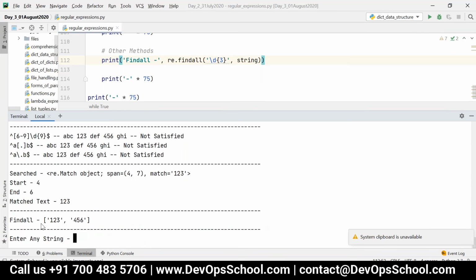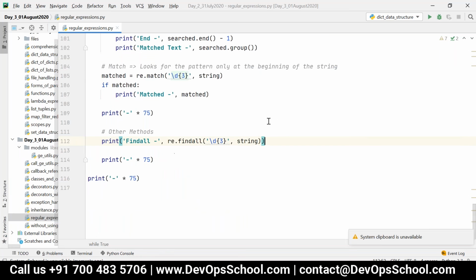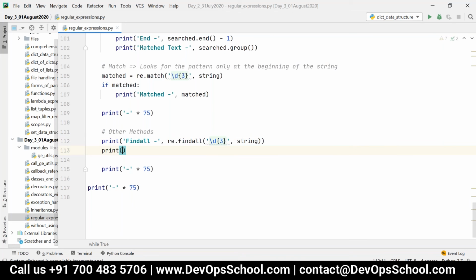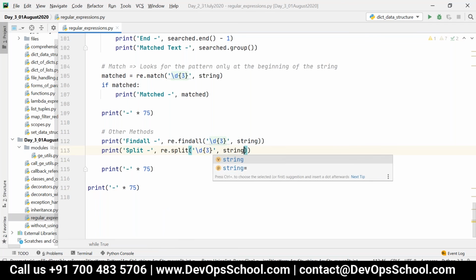Now you can see all the occurrences of the pattern have been retrieved. That is using findall. And if I want to split based on patterns, I can use re.split. We have seen string.split, right? Similarly, I can use split in the re module, re.split, with the pattern \d{3}, comma, string.